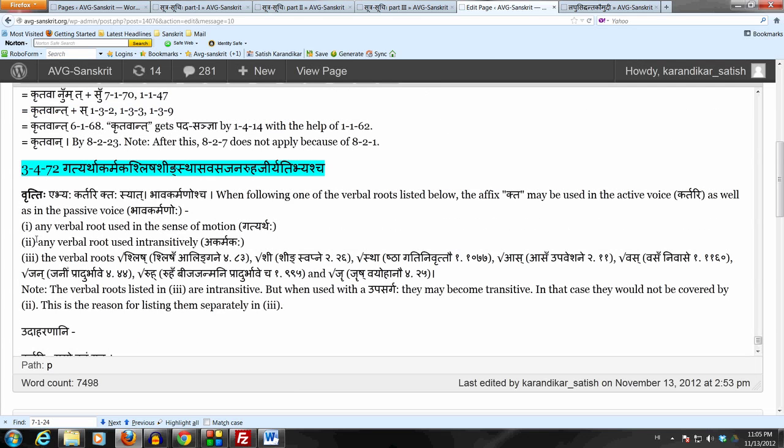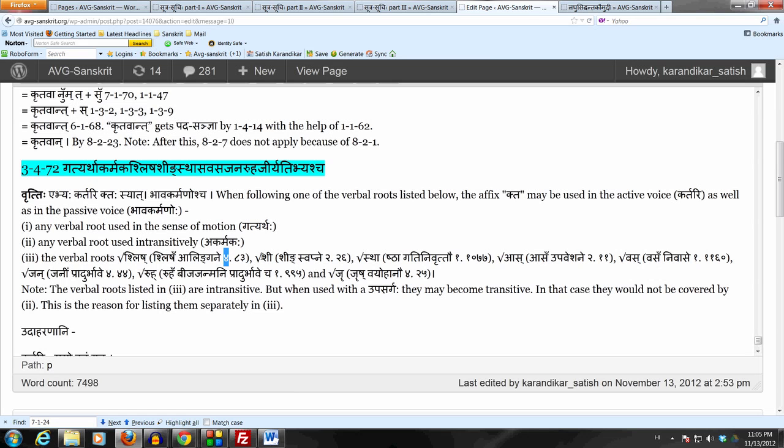Now, that is the second class of verbal roots. The first one we saw was gatyartha dhatavaha, then akarmaka dhatavaha, and then Panini has given a list of verbal roots over here in this sutram, and they are as follows. The first is shlish. This is the dhatu in the dhatu patha listed as shlisha alingane, the divadiganaha.